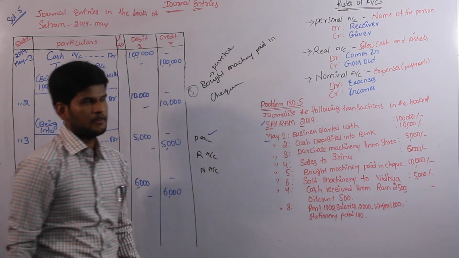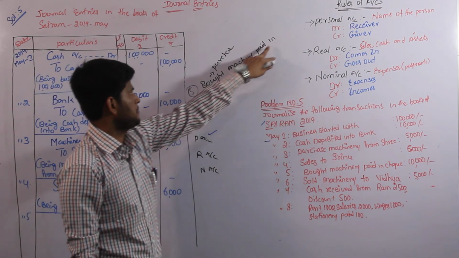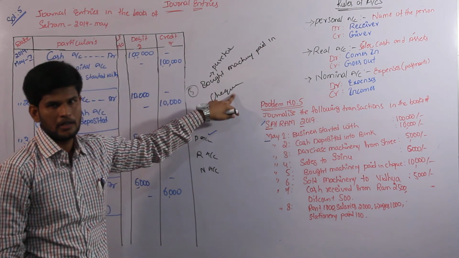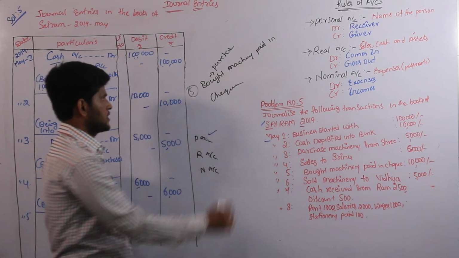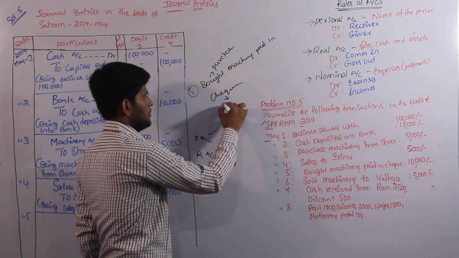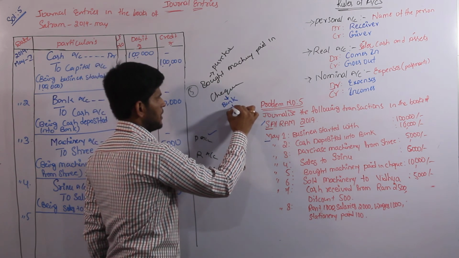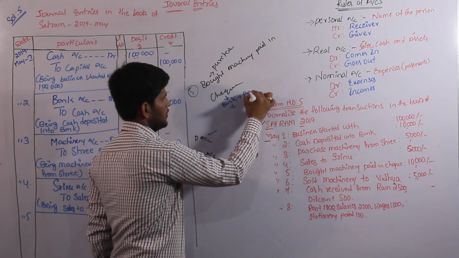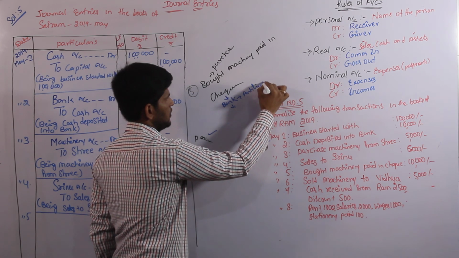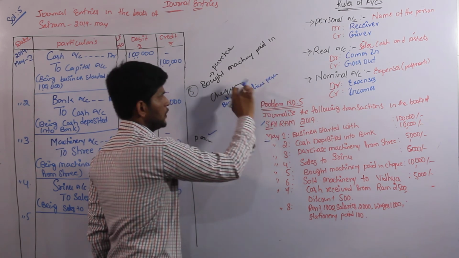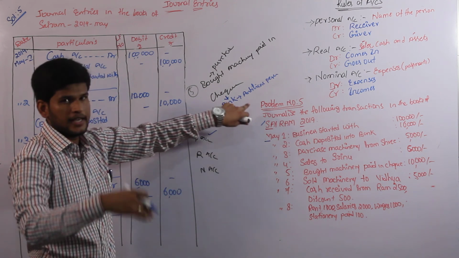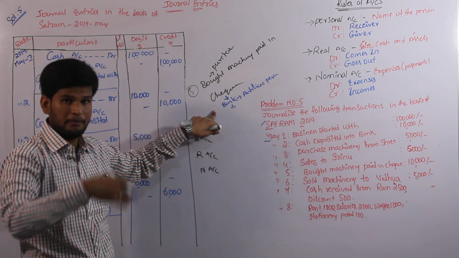First we have to satisfy the personal account. Bought machinery paid in check. Here do we have any name of a person? There is no name of a person. But here we have check. Check will be converted into bank. So bank is nothing but an artificial person. But we don't want to consider the second part, check, that will be converted into